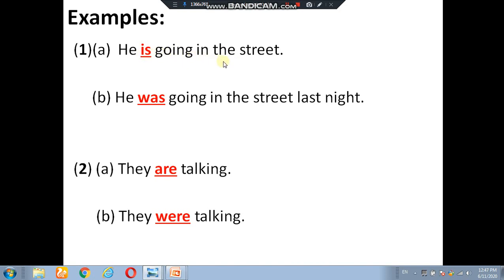He is going in the street. He was going in the street last night. "Is" is changed into "was."